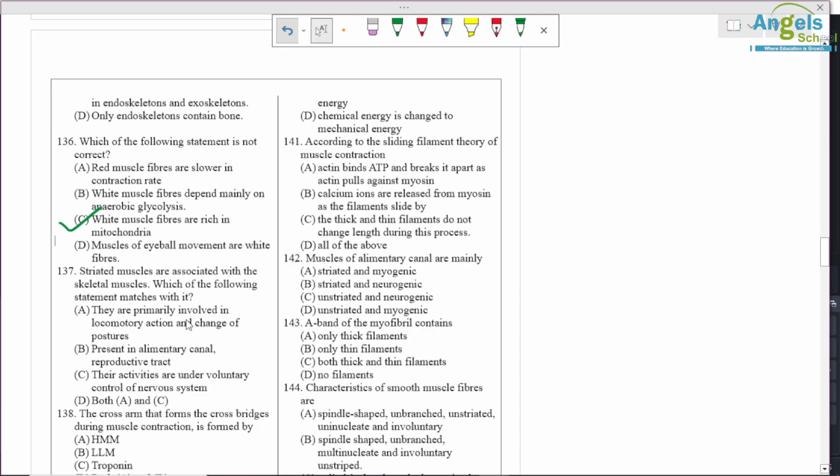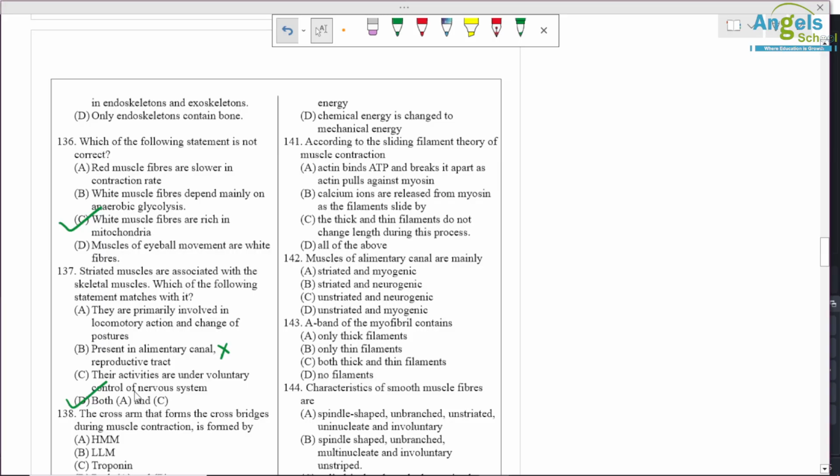Which of the following match with it? Striated muscles are primarily located in locomotory actions and change of posture. Correct option. Present in alimentary canal and reproductive tract, so smooth muscles are present over there. Their activity is under voluntary control of nervous system, so A and C both are correct.